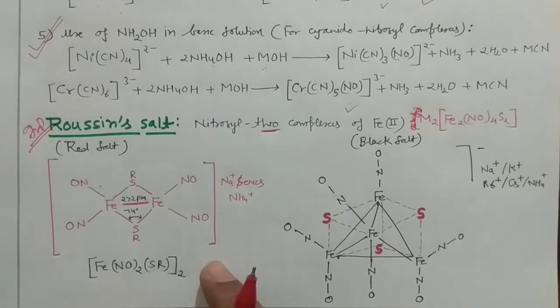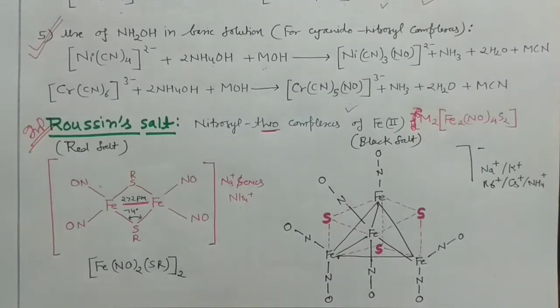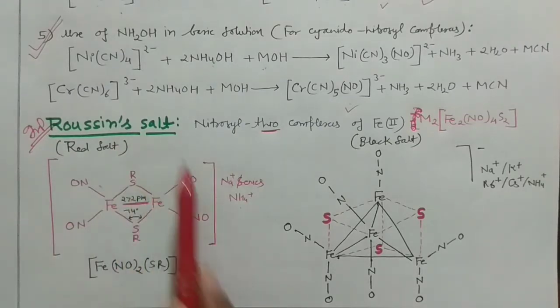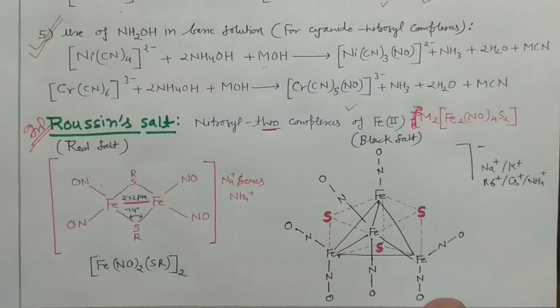See, if you recall some of the chemistry in the biological systems, this NO is very, very important. This nitrosyl is very, very important because, you know, this nitrosyl is actually a muscle relaxant. And when it is a muscle relaxant, that means it is used in the biological system. And these Roussin's salts also have very good antibacterial properties. So they are molecules of medicinal importance also.